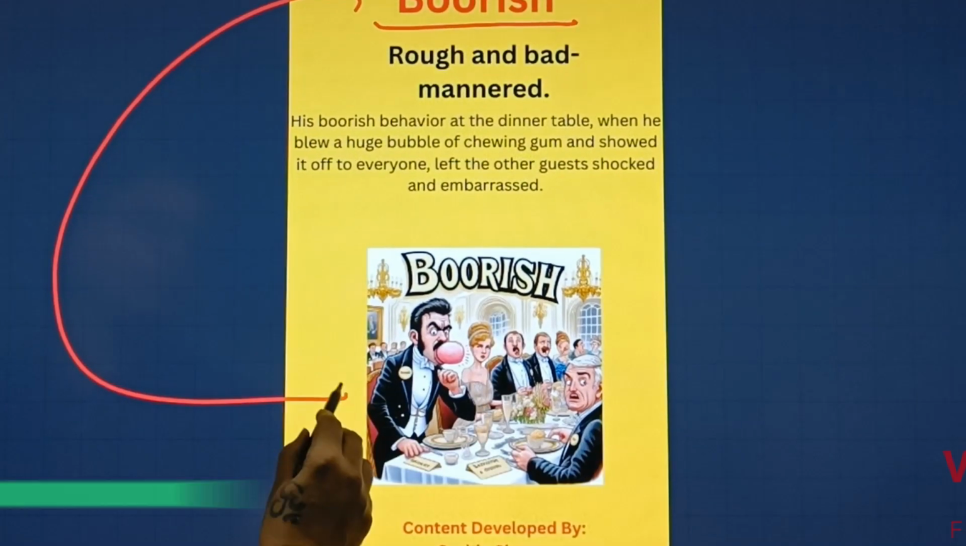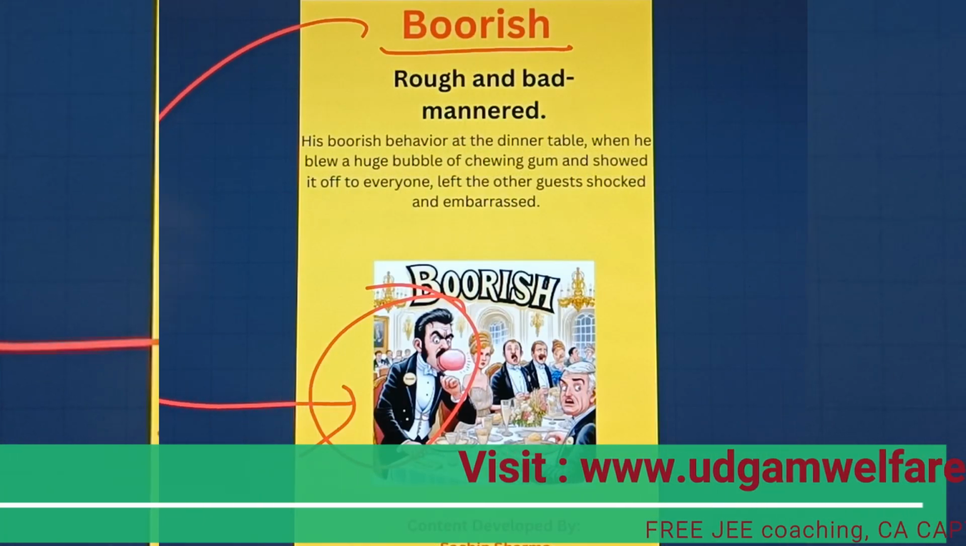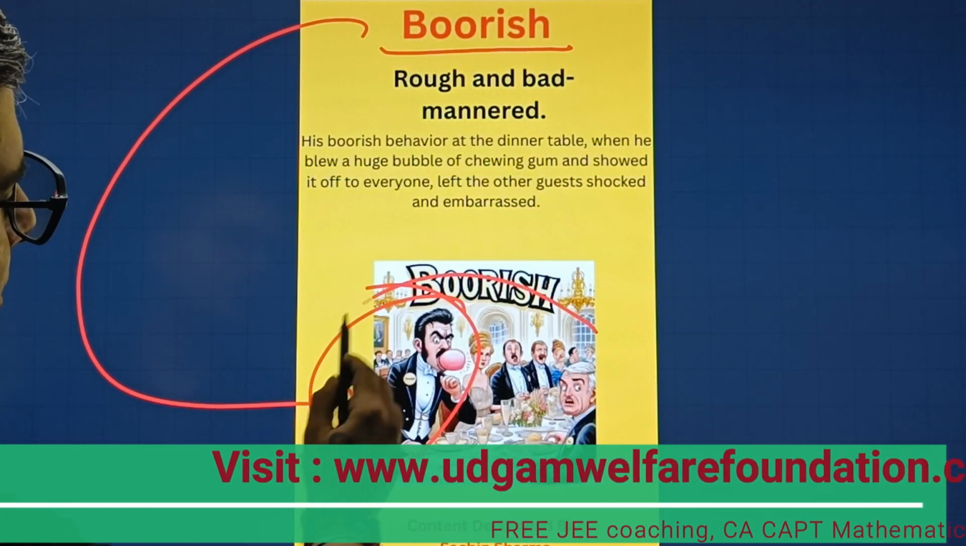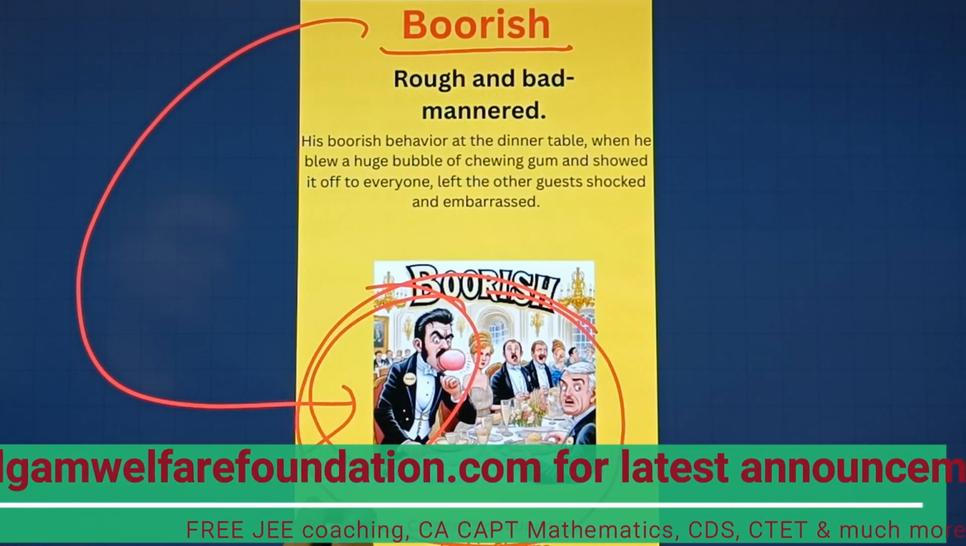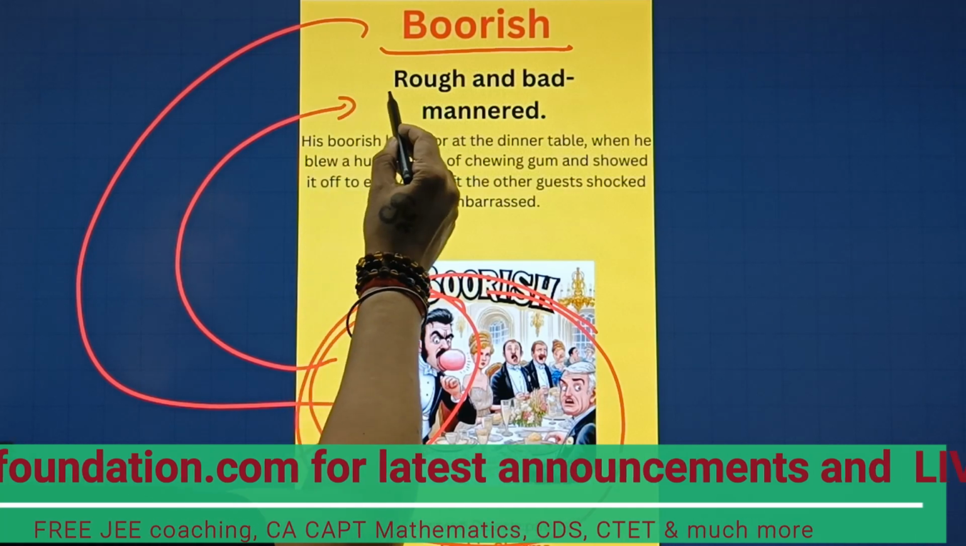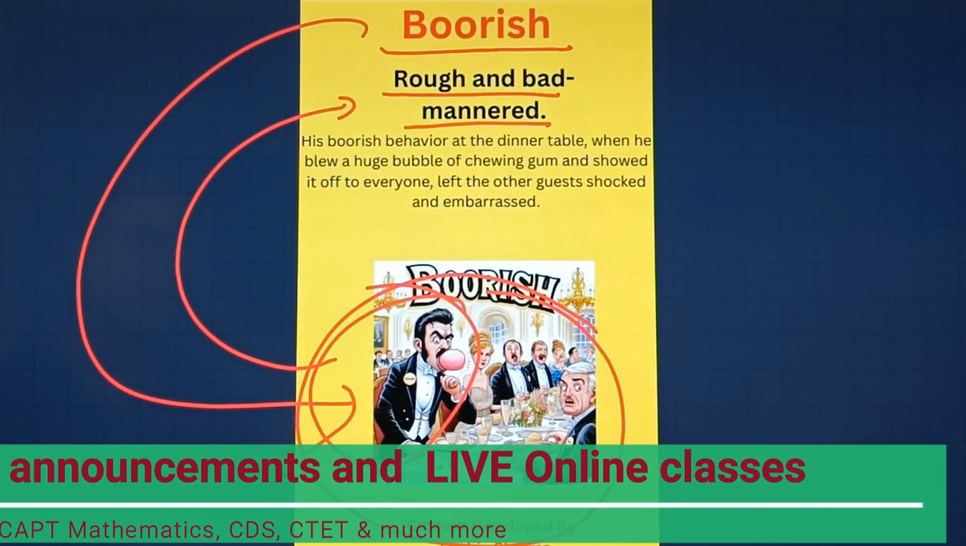Now let's understand with the help of this particular picture. This person is doing something awkward while other people are having dinner, and see the faces of other people here. Very interesting. Now let's understand with the help of the meaning here. Rough and bad mannered. That means this person is showing some bad manners here.